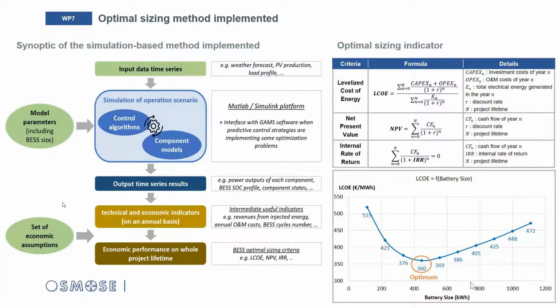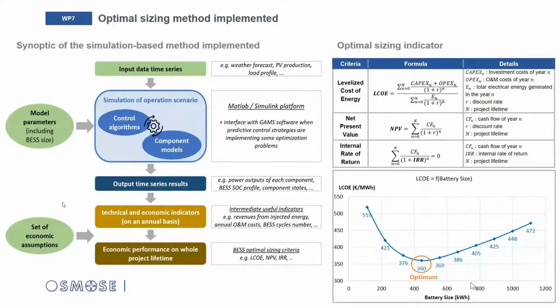Maybe Yves-Marie, do you have a last question, or otherwise we will? There is one question about if we have used this study to provide grid services, for example, grid frequency and ancillary services. So it's the same question as before. For the moment, we have two use cases, PV smoothing and peak shaving, and the other one is hybrid system. So we have not studied that, but it will come in the next work in Osmose, in link with the Osmose demonstrators.